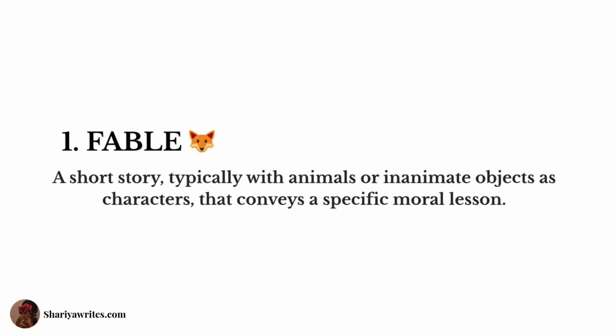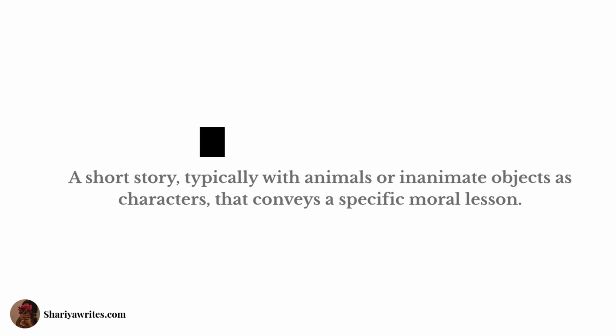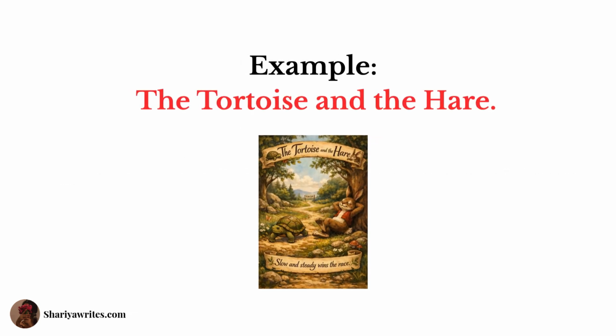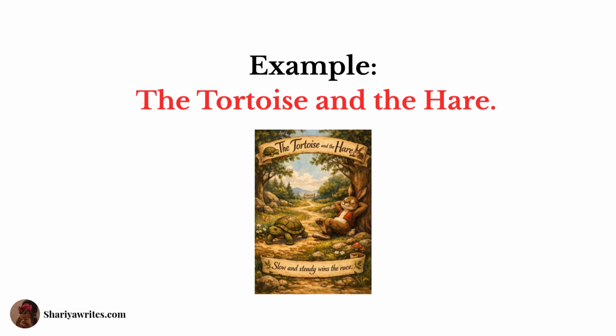The first is fable, a short story typically with animals or inanimate objects as characters that convey a specific moral lesson. For example, the story of the tortoise and the hare, where the moral lesson is slow and steady wins the race.